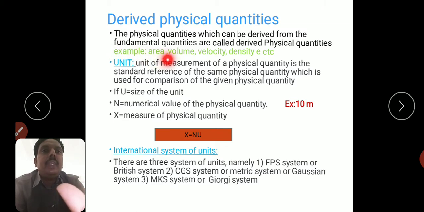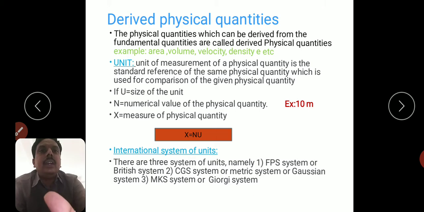Examples: area, volume, velocity, density, etc. For example, velocity is equal to displacement by time. Displacement is nothing but length. So, length is a fundamental quantity, time is a fundamental quantity.